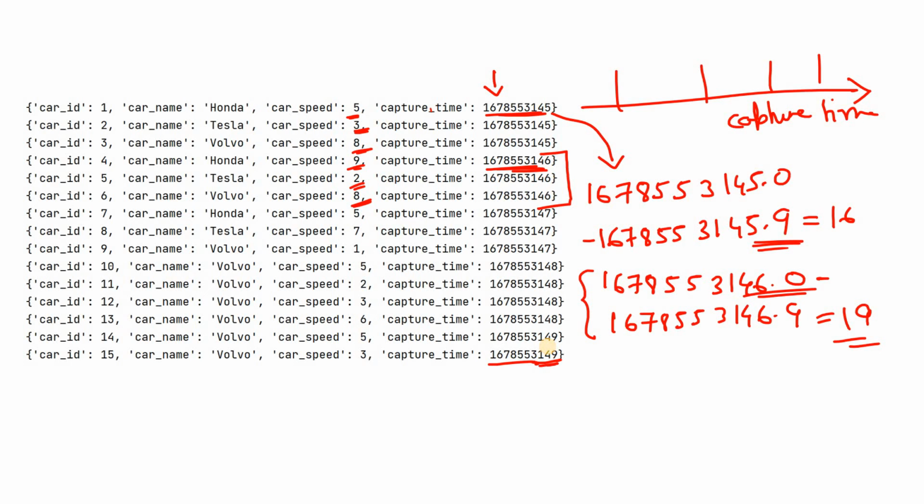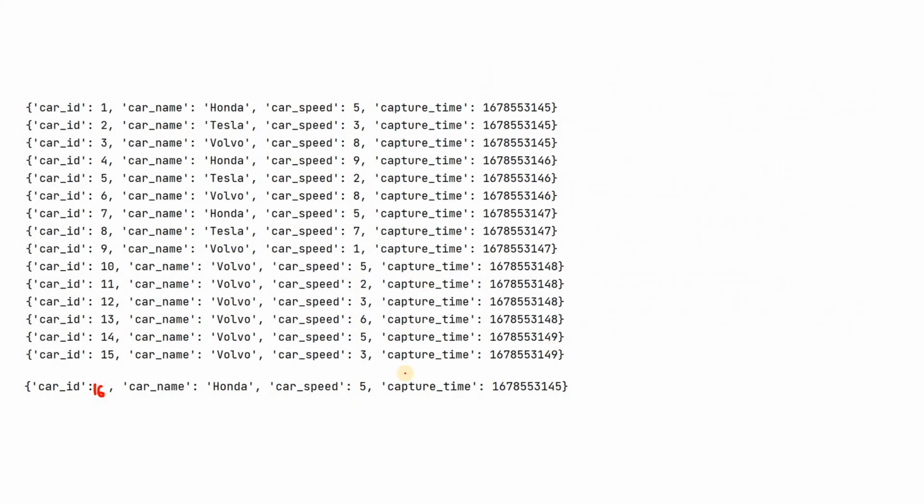Now suppose after some time, when 1678553149 is running as per Unix timestamp, one event came with car ID 16, car name Honda, car speed 5, and the capture time is 1678553145. Observe this Unix timestamp carefully. This was appearing here. That particular Unix timestamp's window is already over. After 45, 46 came, 47 came, 48 came, and the current window is running at 49.